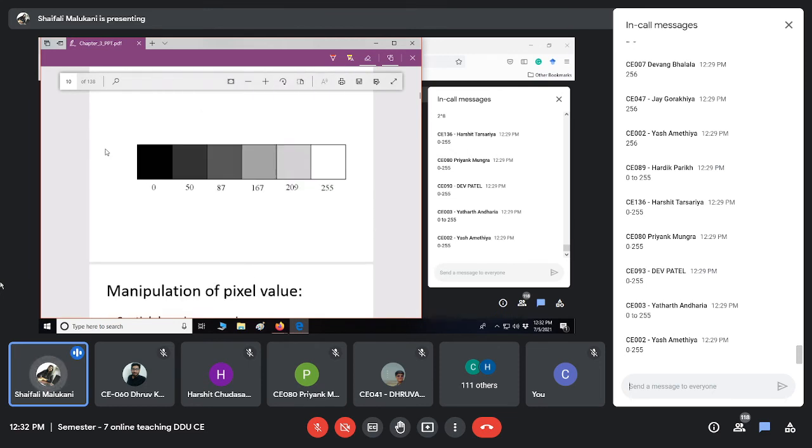Okay, now some of you may ask, why did you associate black with 0 and white with 255? Can't you do it the reverse way? Yes, you can do it in the reverse way, because what I want is to associate a color with a number from 0 to 255. That's it. But something we have to do in a standardized way. We have to define a certain protocol so that it can be done at the international level as well.